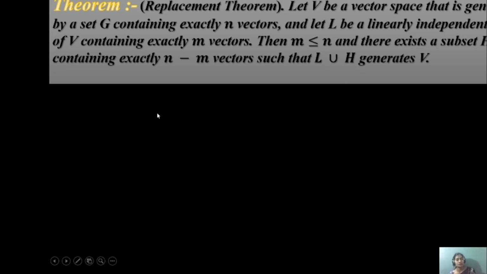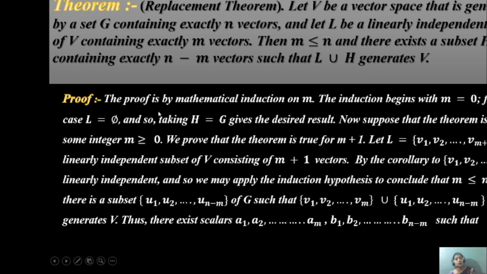Proof. The proof is by mathematical induction on m. The induction begins with m equals 0. In this case L equals phi, and so taking H equals G, L equals phi and H equals G give the result of the theorem. Now suppose that the theorem is true for some integer m greater than or equal to 0. We prove that the theorem is true for m plus 1.